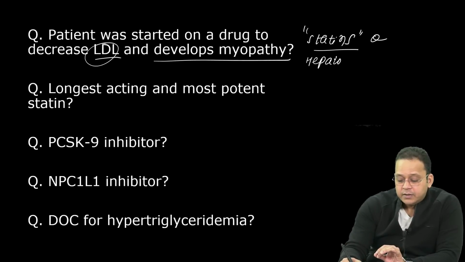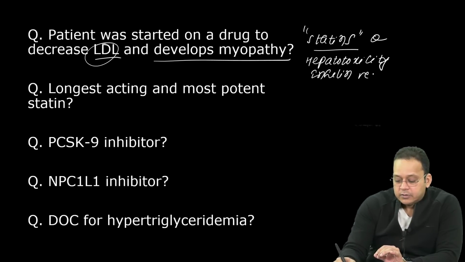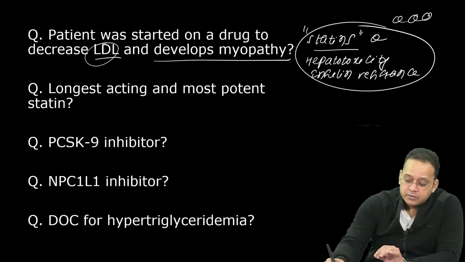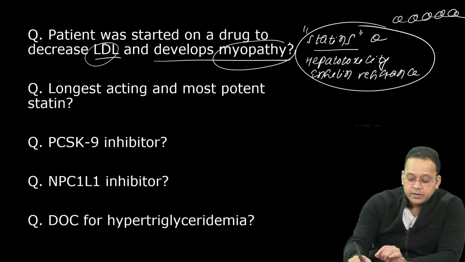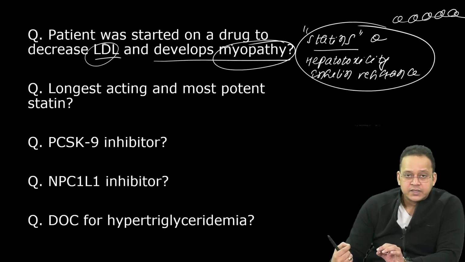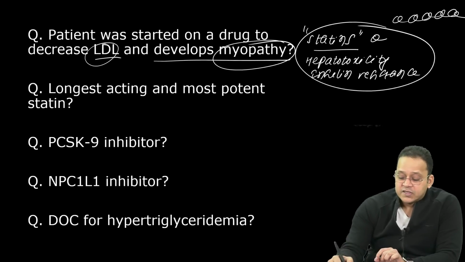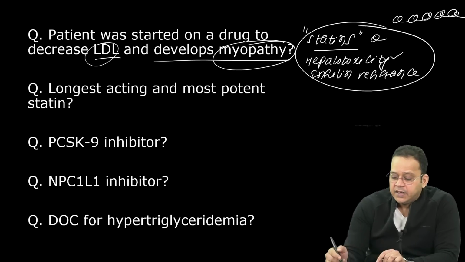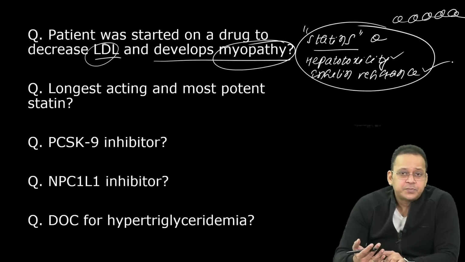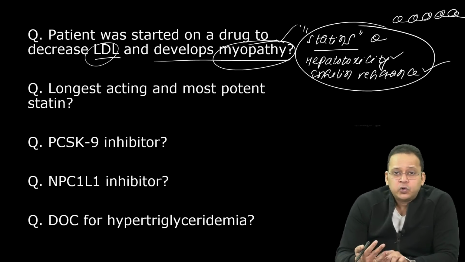Apart from myopathy, statins cause hepatotoxicity and insulin resistance. These 3 points are very important. Statins causing myopathy, hepatotoxicity and insulin resistance. But remember, it causes hepatotoxicity, but we do not monitor LFT. It causes insulin resistance, but we do not monitor blood sugar. It causes myopathy, but we do not monitor CPK.